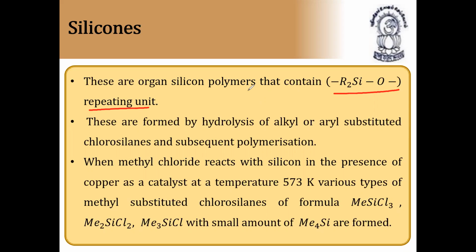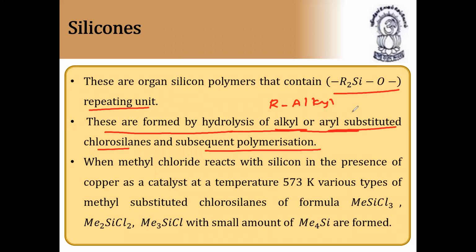These are organosilicon polymers. Polymers means many molecules joined together. Here R is an alkyl or aryl group, for example ethyl or methyl. Aryl means C6H5. They are formed by the hydrolysis of alkyl or aryl substituted chlorosilanes and subsequent polymerization. That means they are first prepared by hydrolysis of chlorosilanes, and after that they undergo polymerization.